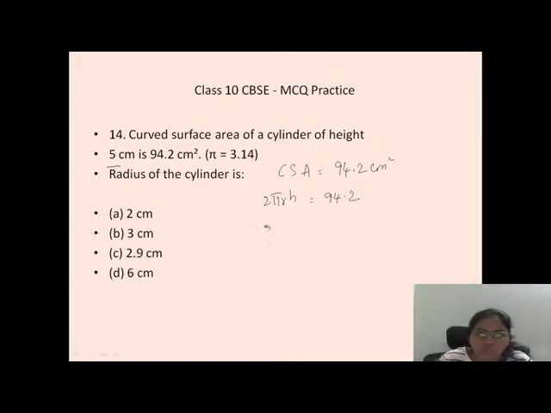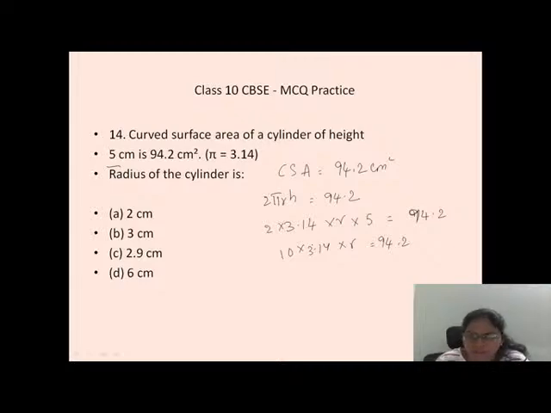They are asking us not to substitute 22 by 7 for pi, but to directly use 3.14. So 2 into 3.14 into r, which we have to find, into height 5, equals 94.2. So 5 twos are 10, 10 into 3.14 into r equals 94.2.